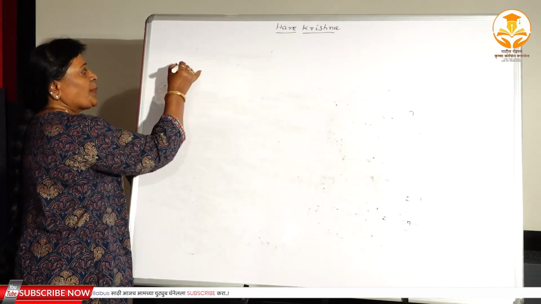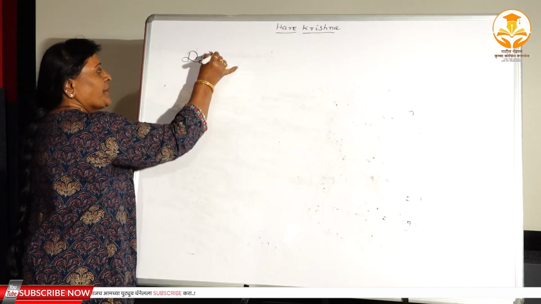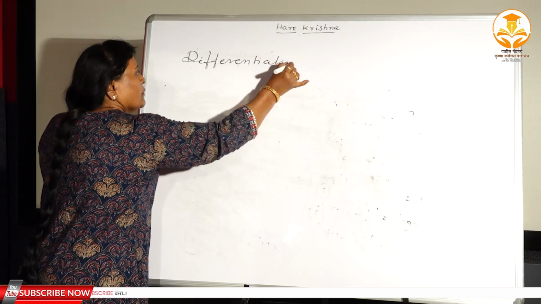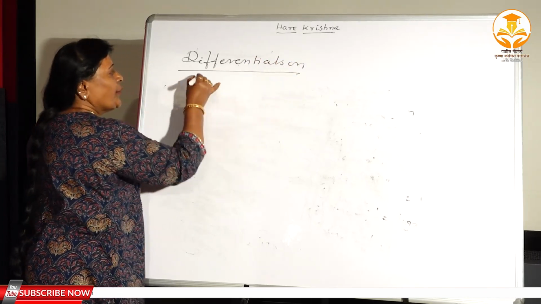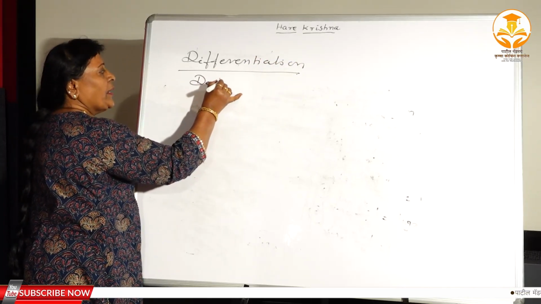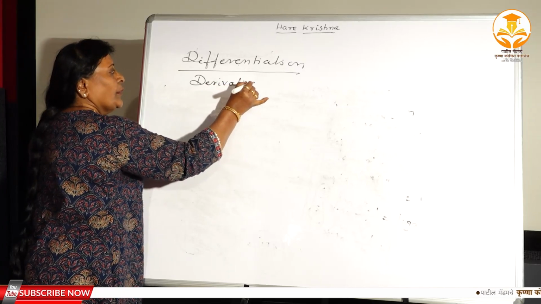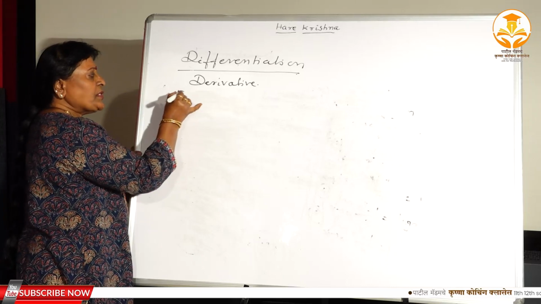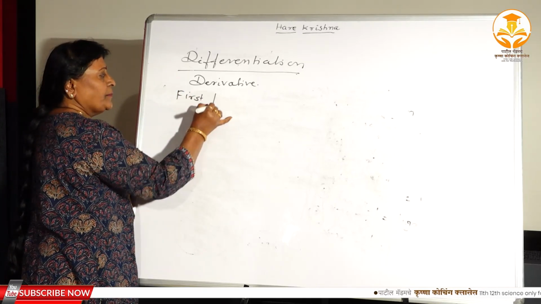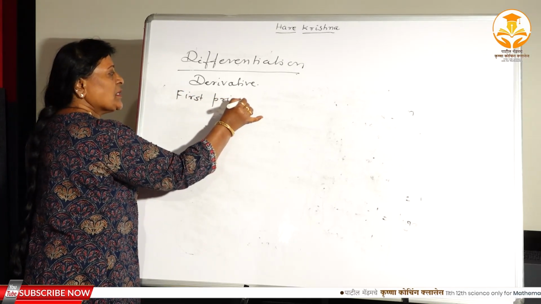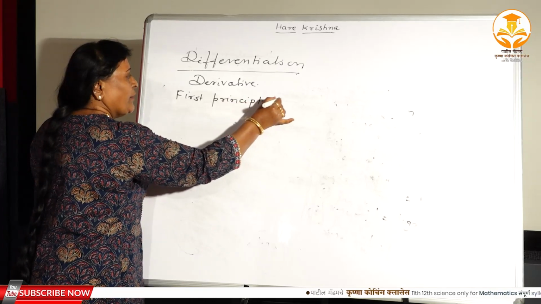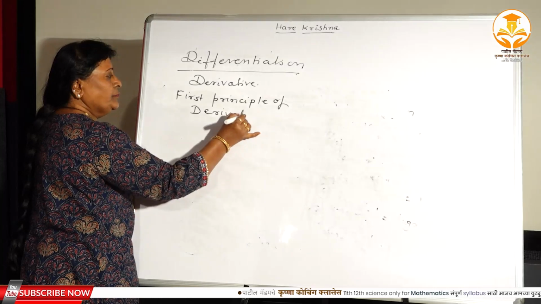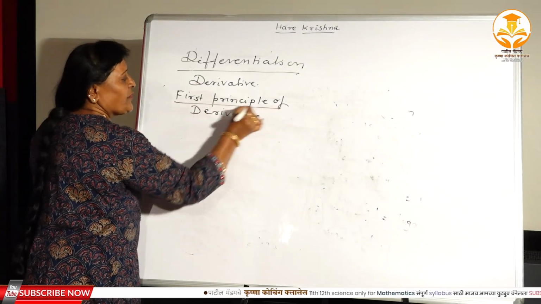Now see the first differentiation, and in the differentiation that is nothing but what, here, derivative. What is another name for this? Derivative. Some say differentiation, some say derivative. Now what is the first principle of a derivative? The first principle of derivative. See, what is the first principle?